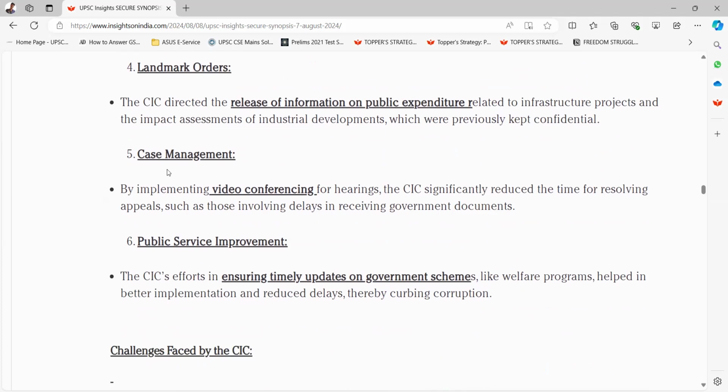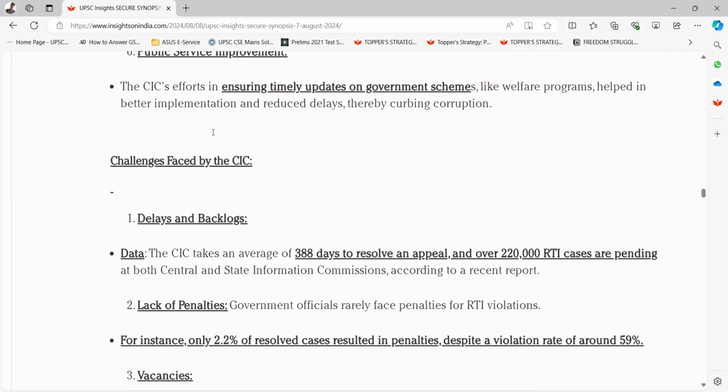Fifth is case management. By implementing video conferencing for hearings, the CIC significantly reduced the time for resolving appeals, such as those involving delays in receiving government documents. Sixth is public service improvement. The CIC's efforts in ensuring timely updates on government schemes like welfare programs helped in better implementation and reduced delays, thereby curbing corruption.